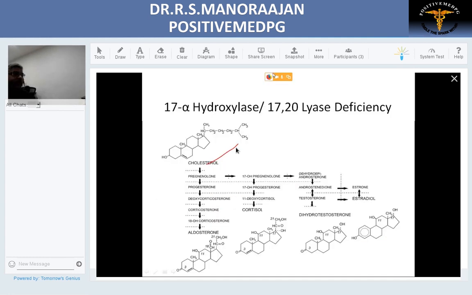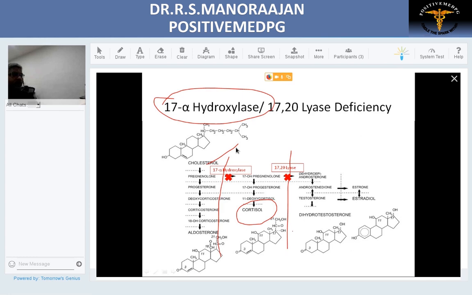Now we'll go into the next enzyme, 17-alpha hydroxylase. This enzyme, as we know, takes part in this pathway. So once this enzyme is deficient, two hormones will not come in. What are they? One, cortisol; two, testosterone. What hormone will come in? The hormone which comes in is aldosterone.